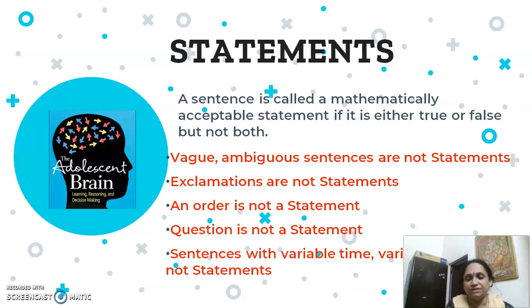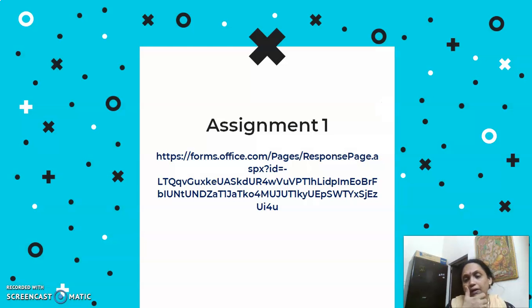Exclamations are not statements. An order is not a statement. Questions are not statements. Sentences with variable time, tomorrow, today, yesterday, or variable places, here, there, far, are not statements. Okay. Now you understand the term statements.